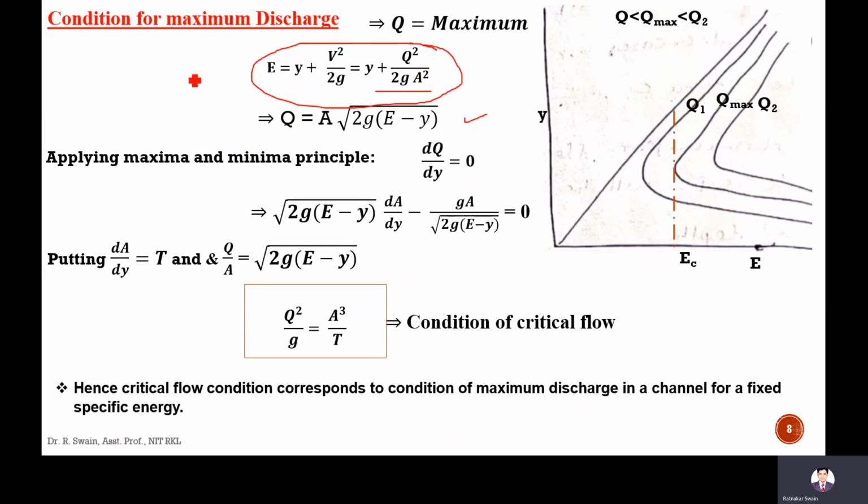So condition for maximum discharge means at what condition the discharge is maximum, that we are going to study. Here the discharge is changing for a particular specific energy. We are changing the discharge, but the specific energy is constant.